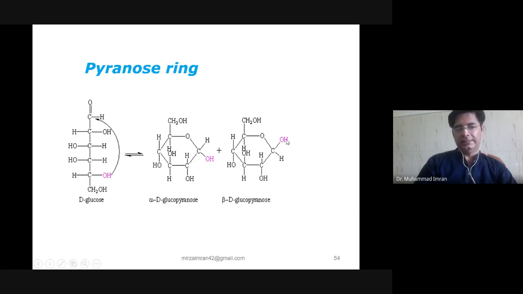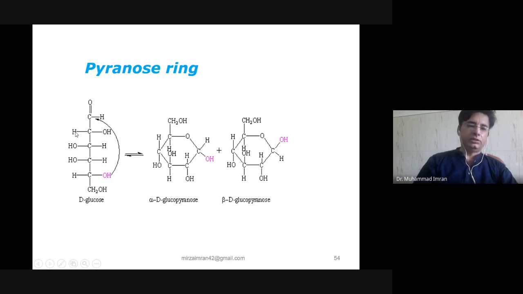So this is OH and this is H. If this hydroxyl group comes in the right direction, it will produce the alpha form of glucose, and if it comes on the left side, it will produce the beta configuration of glucose.